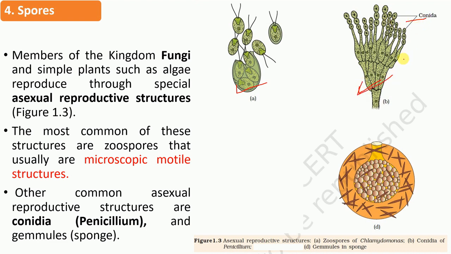So these are the gemmules found in sponge. This gemmule will separate from the parental body, and it has the capability to produce a younger one. In both these spores, they have the capability to produce a new organism. And also in this case, chlamydomonas, the spore of this chlamydomonas has the capability to produce new chlamydomonas or a new younger one.